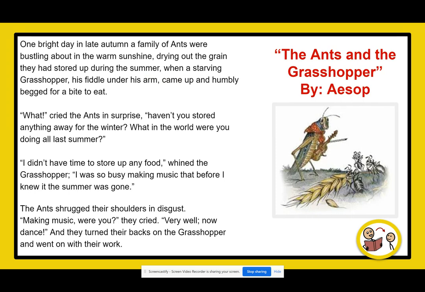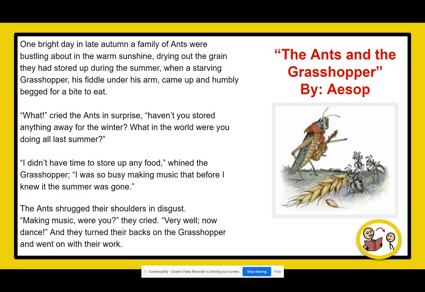The Ants and the Grasshopper by Aesop. One bright day in late autumn, a family of ants were bustling about in the warm sunshine, drying out the grain they had stored up during the summer, when a starving grasshopper, his fiddle under his arm, came up and humbly begged for a bite to eat.